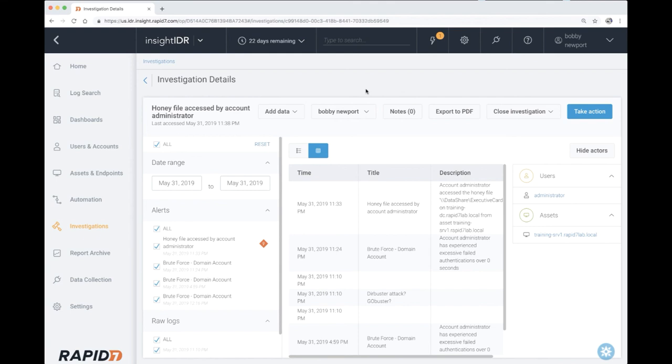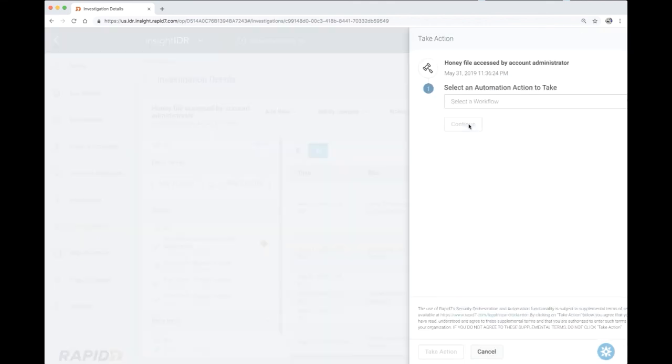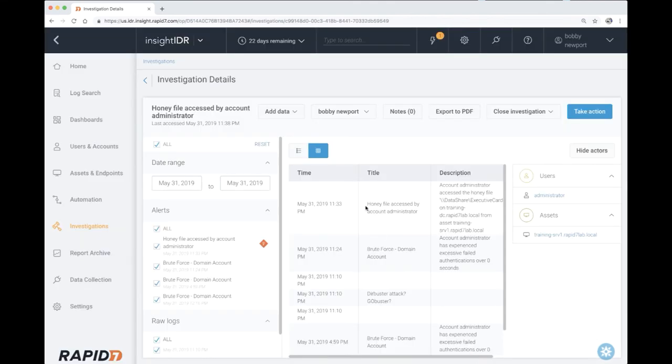Again, we have the ability to quarantine this asset, but luckily for this individual in this exercise, the attacker got away with a honey file that won't get very far in reality anyway, but we shall let them figure that out on their own.